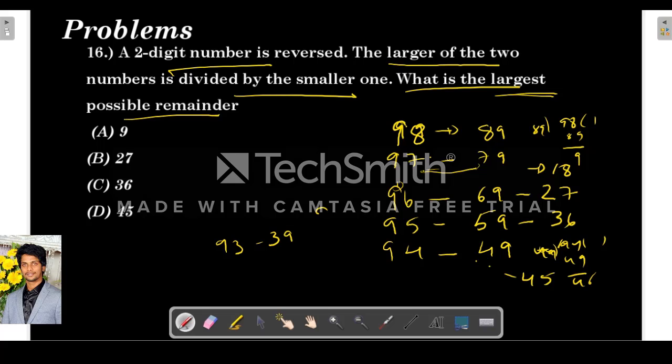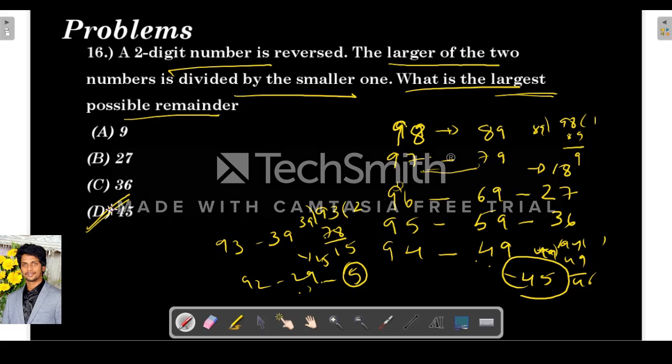So when we take 93, 39, now it changes, because 93 by 39 takes two times, 78, and the remainder becomes 15. Again 92: 29 into 3 is 87, right? So the remainder is 5. So the largest possible remainder is 45. After this, the remainder is reducing. So this is the answer.